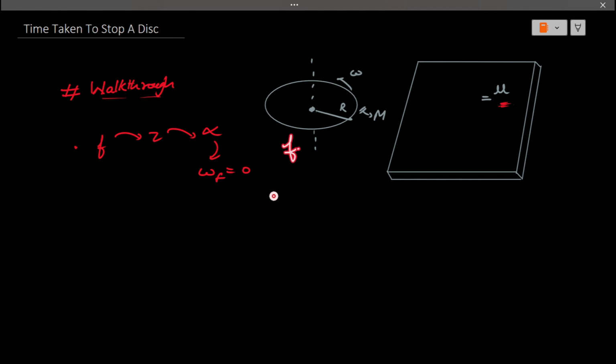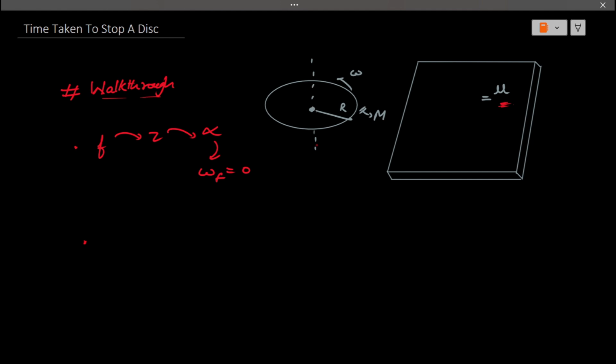We'll have a friction and we'll have an anti-torque due to the friction, which will result in a surface angular acceleration alpha, which will bring down the instantaneous angular speed to 0, and that will be the final angular speed, right? And we have to find this time period.